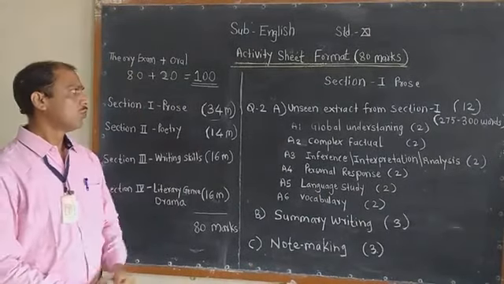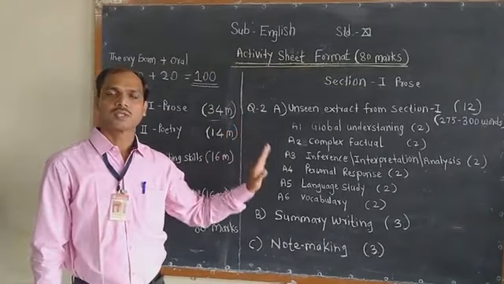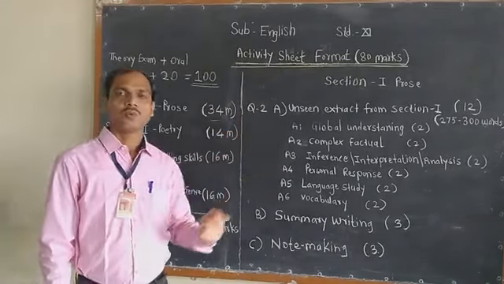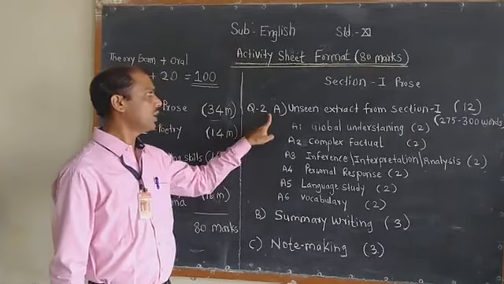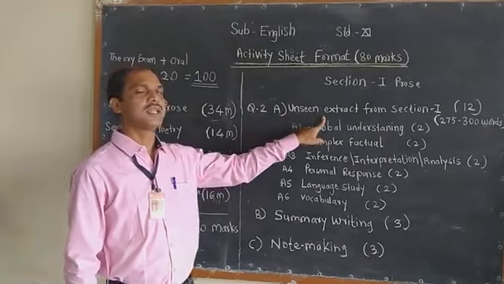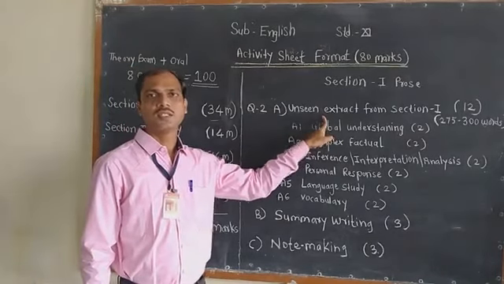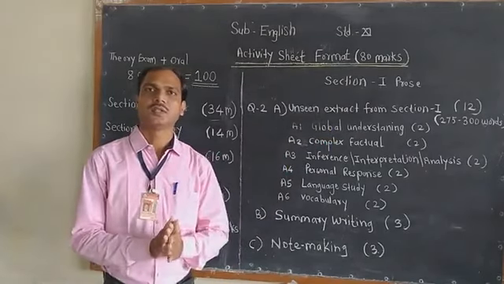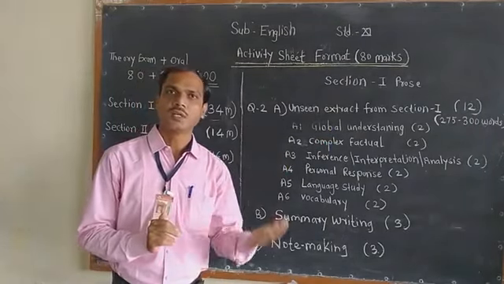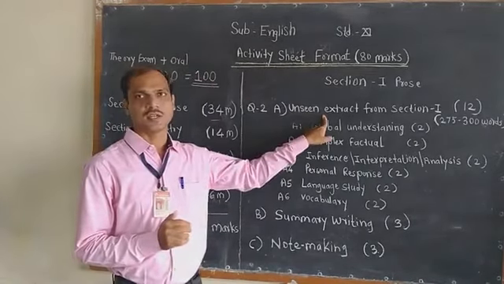Now students, we have to see question 2A. We have already discussed question 1A. Now what is the change there? In question 1A we discussed the seen extract. Now here we have an unseen extract. Unseen extract means the extract you have not studied. The extract is not from the textbook. Do you understand? That is why it is called an unseen extract.